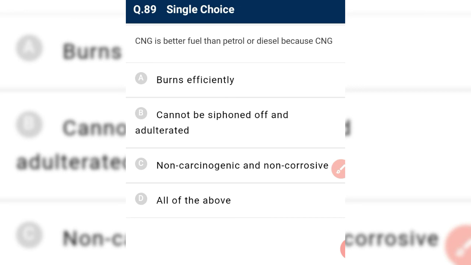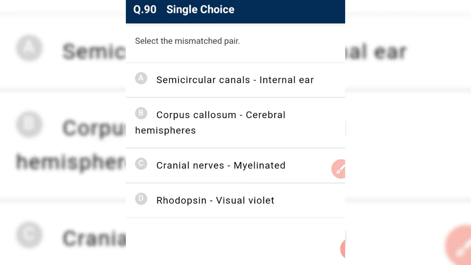CNG is better fuel than petrol or diesel because CNG burns efficiently. Yes, cannot be spoiled or adulterated, and non-carcinogenic and non-corrosive. Yes, all of these are correct for CNG. Select the mismatch pairs. Semicircular canal, these are present in internal ear. Corpus callosum, cerebral hemisphere. Yes. Cranial myelinated. Yes. Rhodopsin is not visual violet, it is visual purple, so it is incorrect and is the required answer.